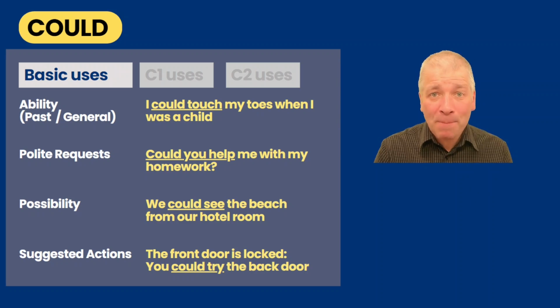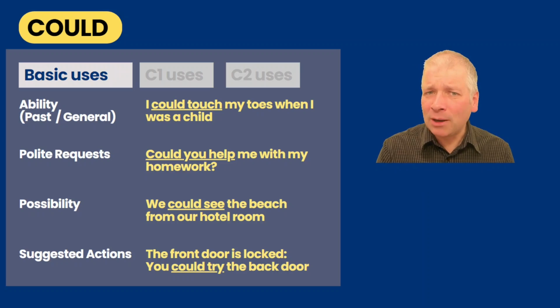Now for the modal verb could. Here are some basic uses of could. Ability in the past, which is general, polite requests, past possibility, and suggested actions. With ability in the past, an example might be, I could touch my toes when I was a child. It's something I could generally do when I was a child, not at one specific moment, and it's in the past. With polite requests, could you help me with my homework?